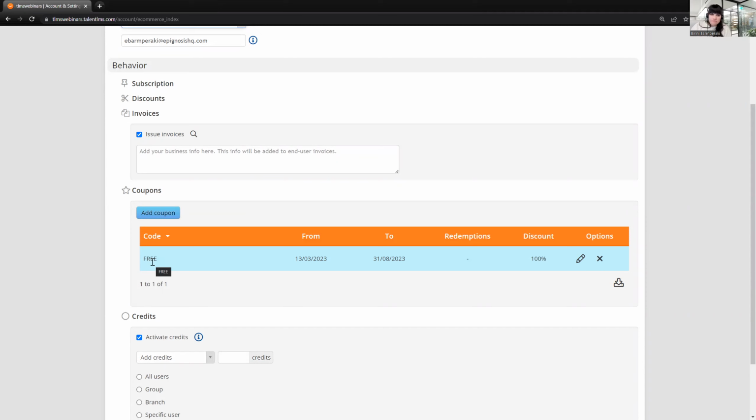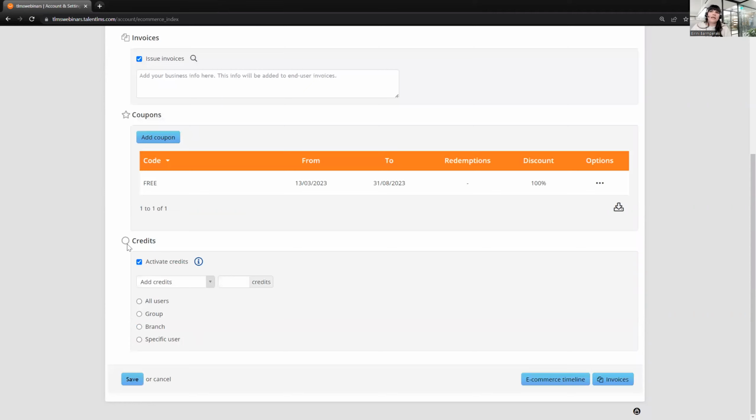Another workaround that may be suitable in this case is to use the credits. So basically, you can think of it, one credit is $1. So depending on the courses that they need to get for free, do the calculations and add their respective credits to their account. It could be specific users, or if you want to group those users together in a group so you can do that en masse, you can select either group, add the credits here. So once the users will be on the purchase page, let's say, they can use the credits to get the courses for free. I hope this will help. However, you can get in touch with us so we can see what other alternatives we have.